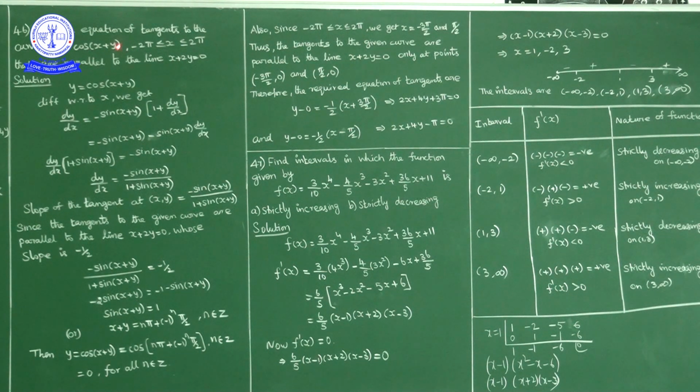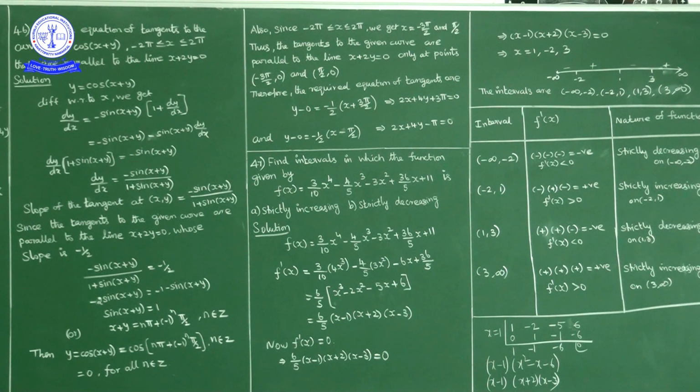Okay, so we have y is equal to cos of x plus y, no? So y is equal to cos of x plus y, and x plus y is n pi plus minus 1 whole power n into pi by 2. Okay, means odd multiple of pi by 2. Odd multiple of pi by 2, cos is 0, where n is integer. Whenever n is an integer, cos of n pi plus minus 1 whole power n into pi by 2 is 0.